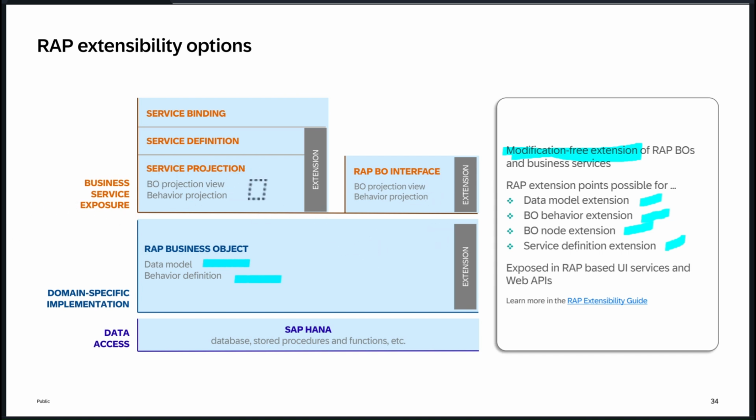Then service projection. In the service projection also, you can do the extension like a BO project. I mean, talking about the projection layer, not base BOs, the projection layer also you can do it. So this is specifically for certain applications or UI. If you are doing that, it will be affected by all the service layers. Okay, so if you want to do a specific service layer, you can extend it here.